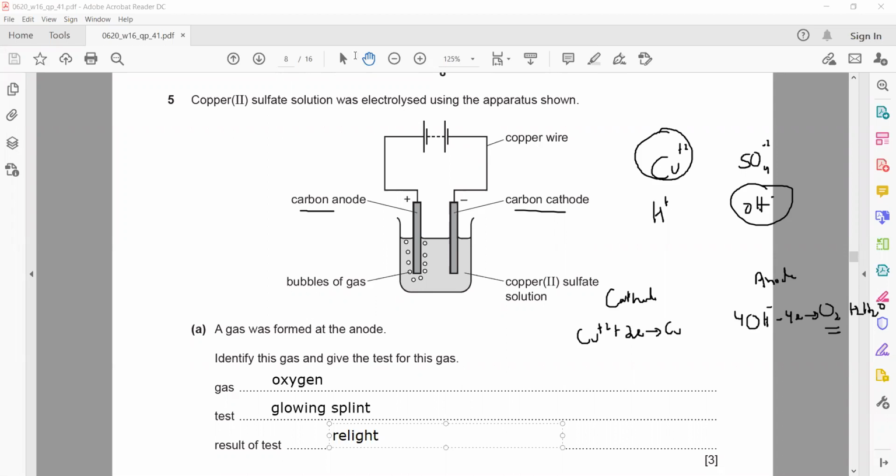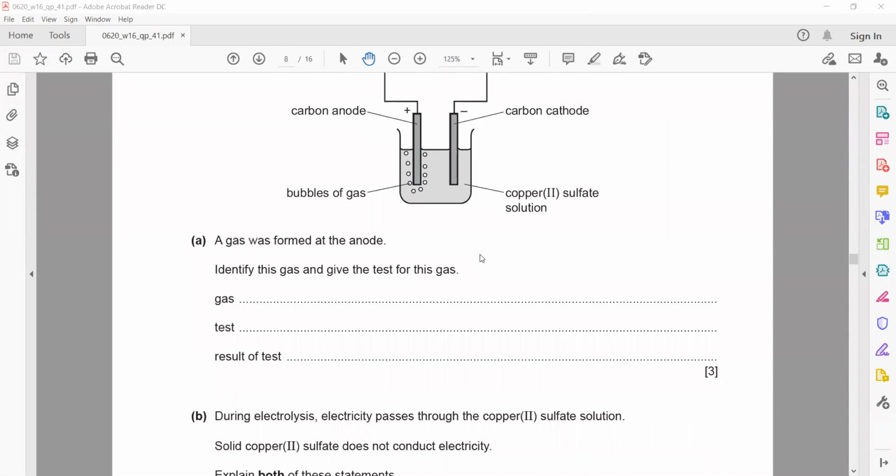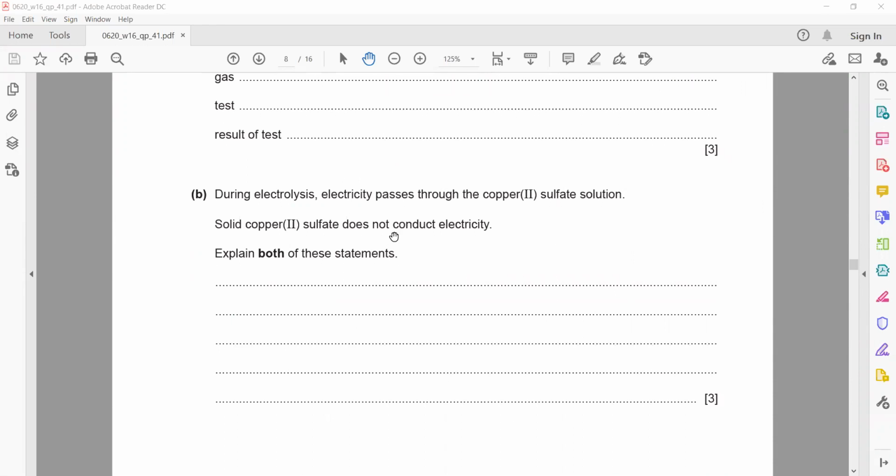Then question 5C. During electrolysis, electricity passed through copper(II) sulfate solution. Solid copper(II) sulfate does not conduct electricity. Explain both statements. Solid copper(II) sulfate is an ionic compound, and in ionic compounds, ions are not free to move. Positive and negative ions are there.